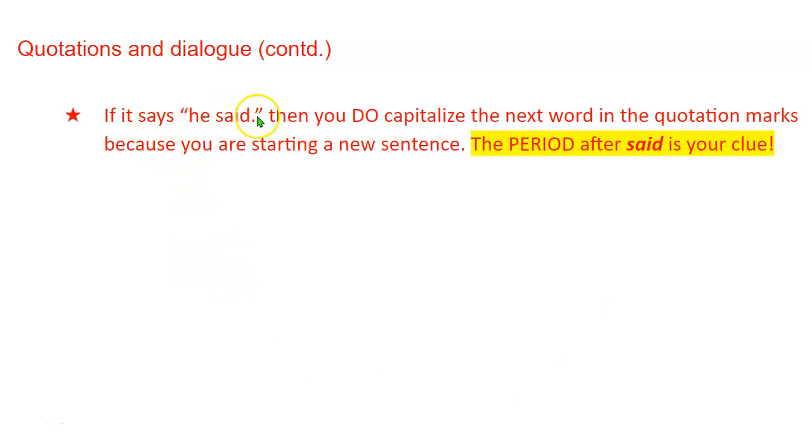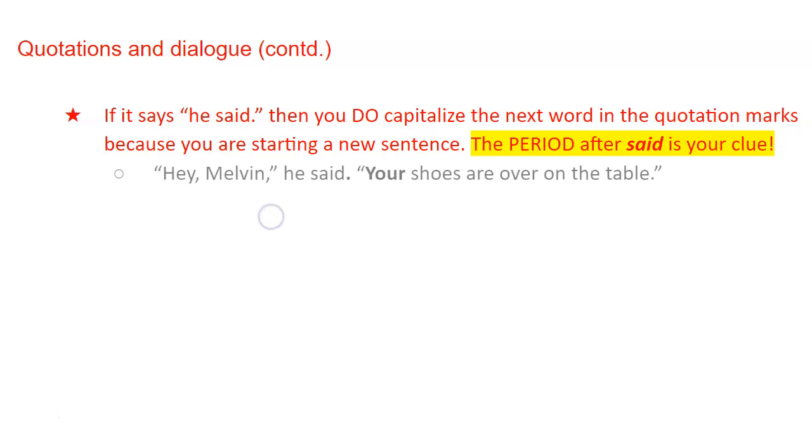However, if it says he said, period, we are going to capitalize the next word in the quotation marks because period means new sentence starting, okay? The period after the word said or responded or replied, whatever word you want to choose for said, is your clue. If you have a period after that, then you're starting a new sentence. You got to start a new sentence with a capital letter.